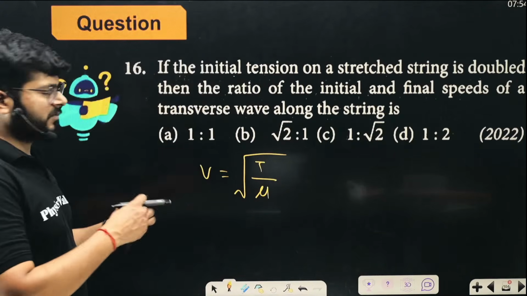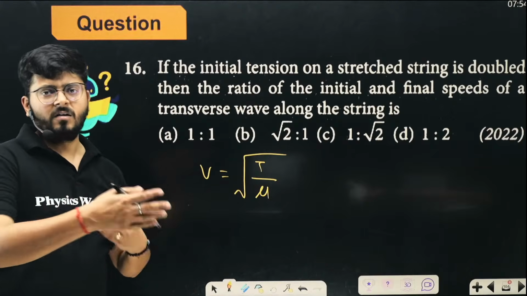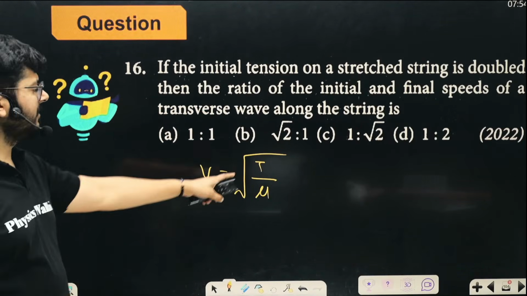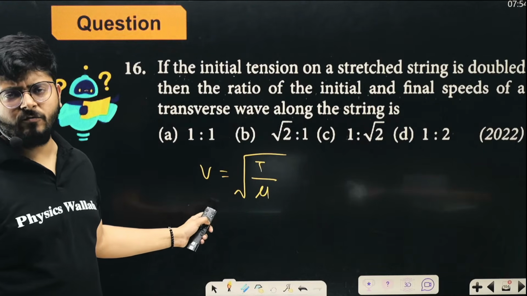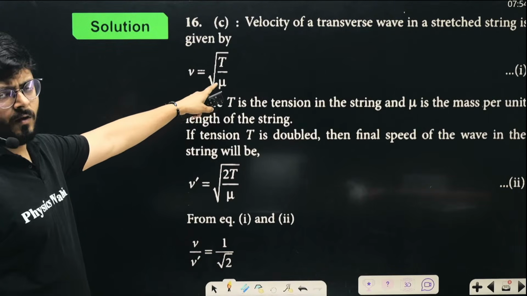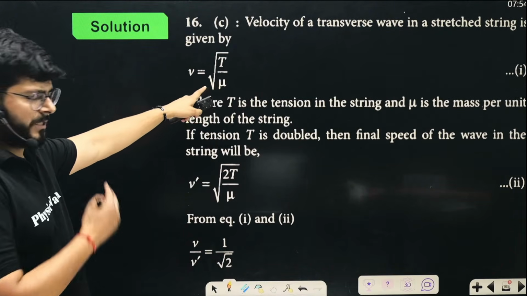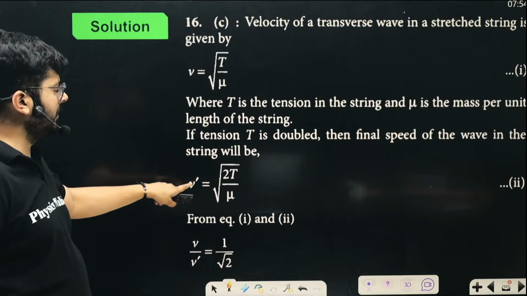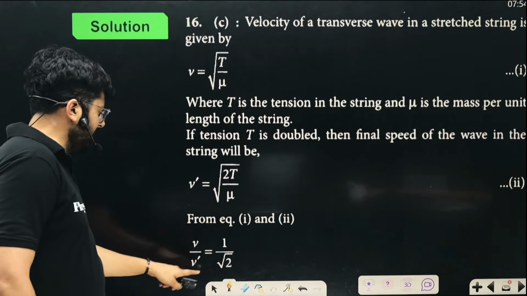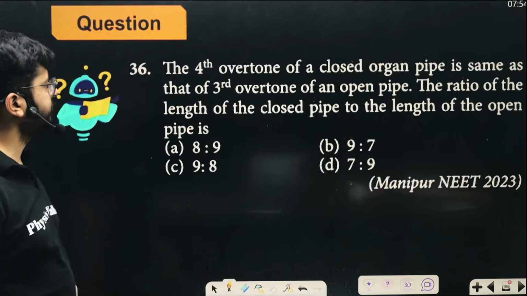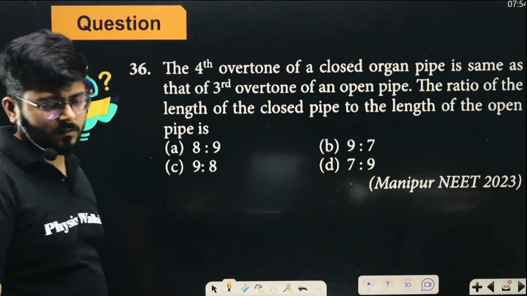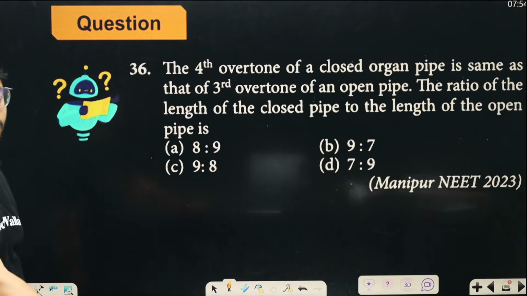You see that if there is no tension in the string, the wave cannot travel in it, right? So both the situations are there, just the tension is doubled, so two cases can be formed, and then we'll equate it. Velocity of a wave is under root T by mu, mass per unit length. If the tension is doubled, the velocity will change. If you just take the ratio and solve it, v upon v dash is 1 upon root 2, that's it.